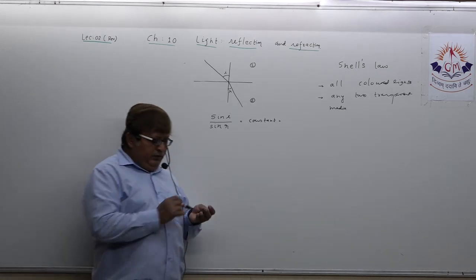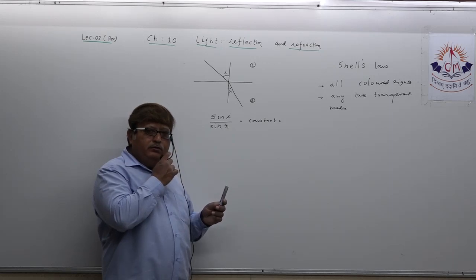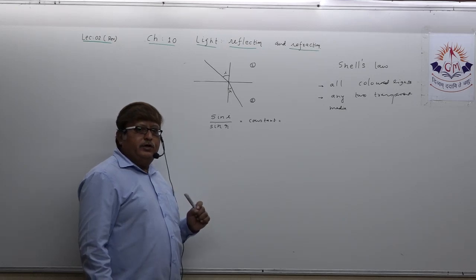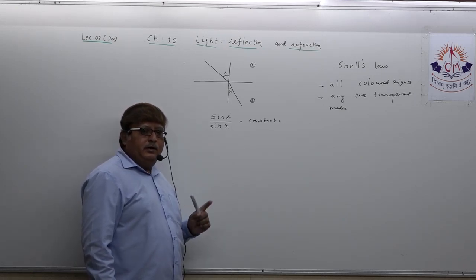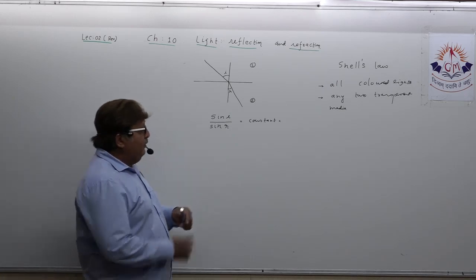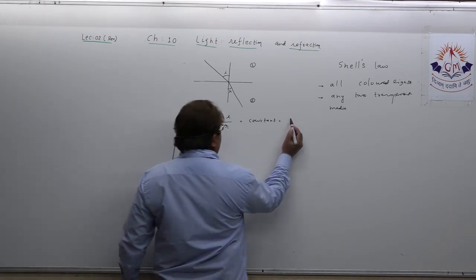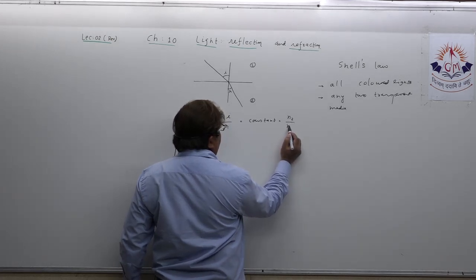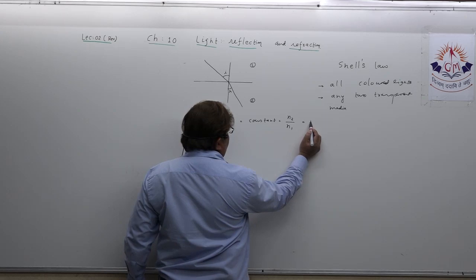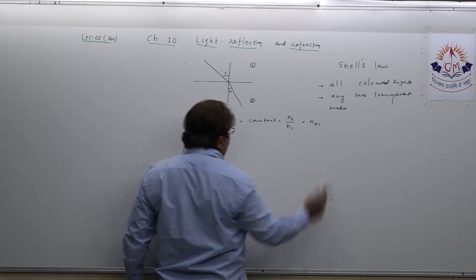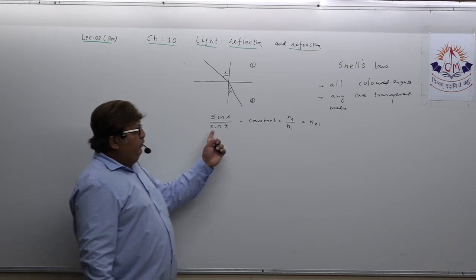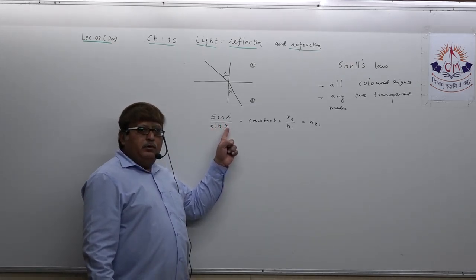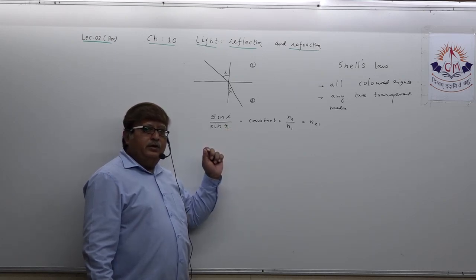In my quick revision lecture 1, I also told you that when you take the ratio of sin i upon sin r, it remains constant and that constant value is actually the ratio of n2 upon n1, which can also be spoken as n21. Because we want to relate Snell's law with the refractive index.